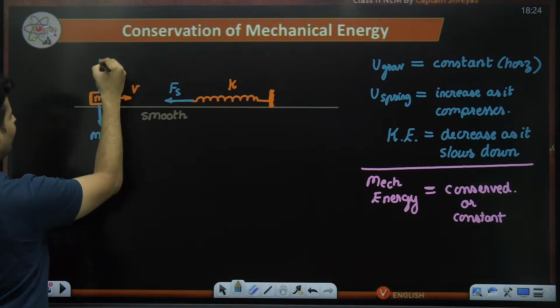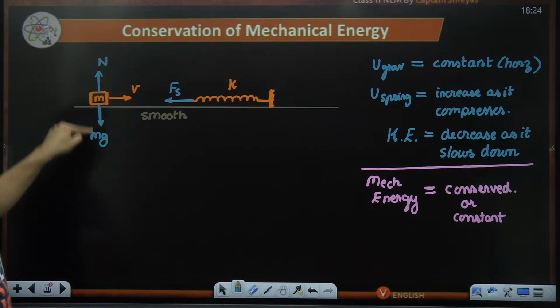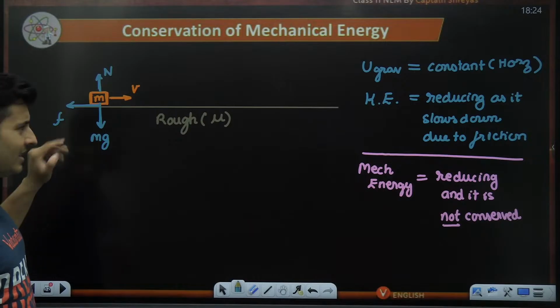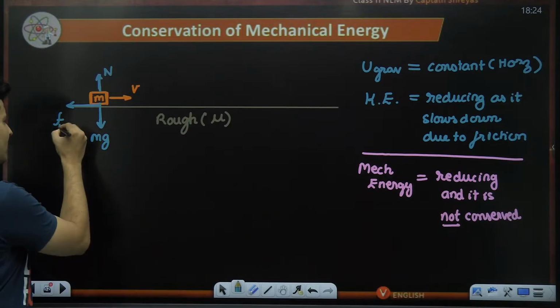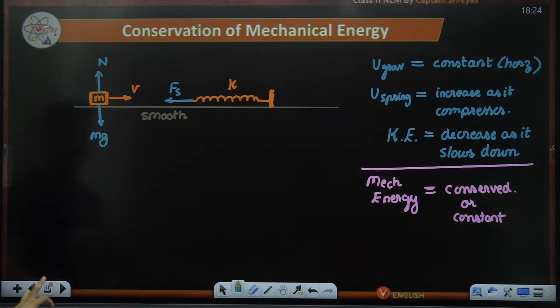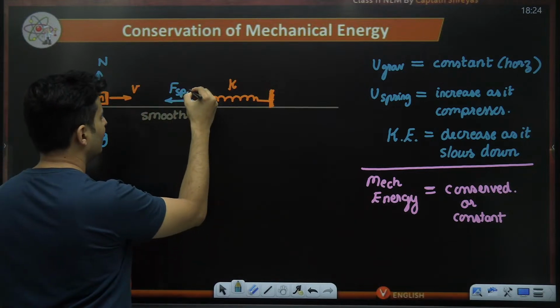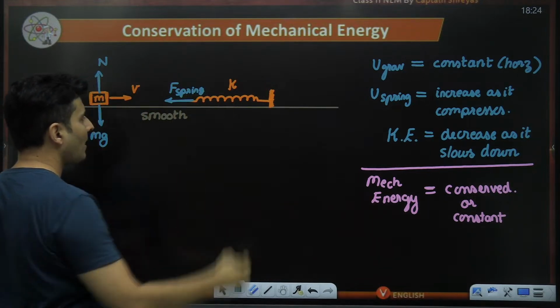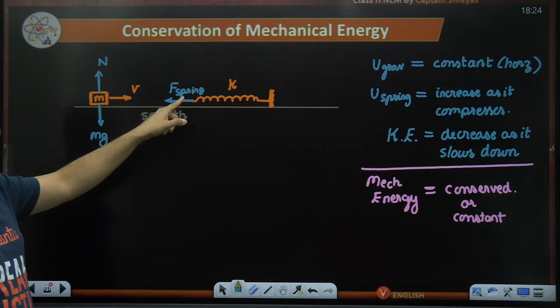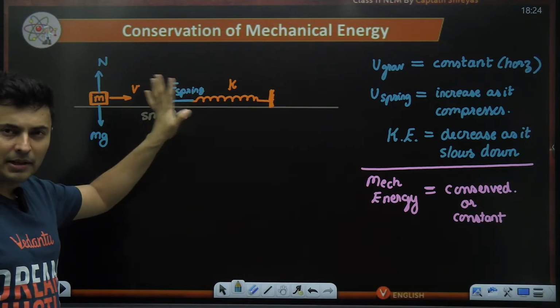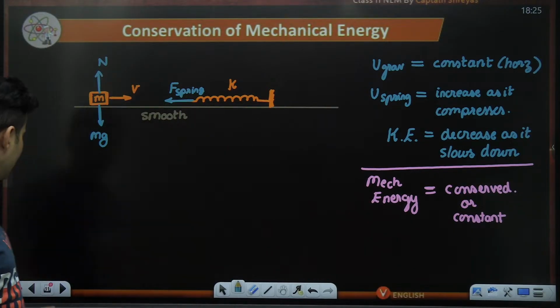Here you have normal, normal mg was there. The only difference is there was kinetic friction versus here this is not static friction, this is spring force. Don't get confused. So this spring force was conservative. That made a big difference. That's why mechanical energy was conserved.